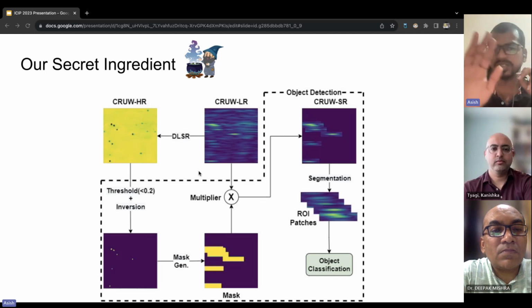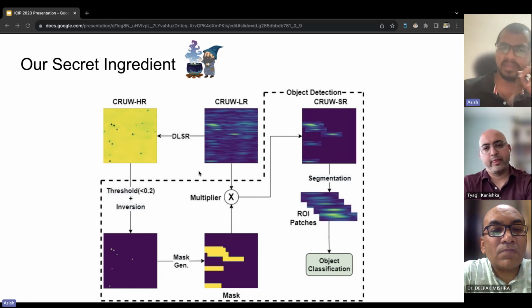Like you can see that greenish background in that CRUW HR image. It helps us eliminate all this unnecessary, irrelevant background information, which prevents us from focusing on the area of our interest. And the mask generation is crucial to capture the spectrum spread of the object in the low resolution map. The inversion step is a very minor detail.